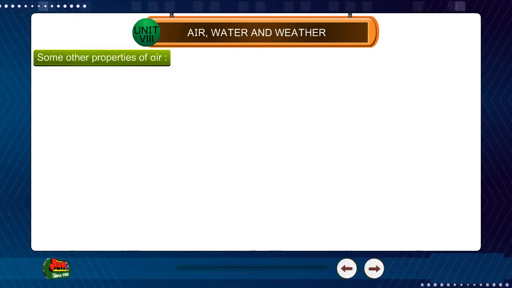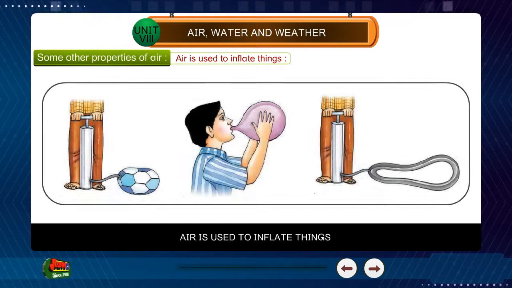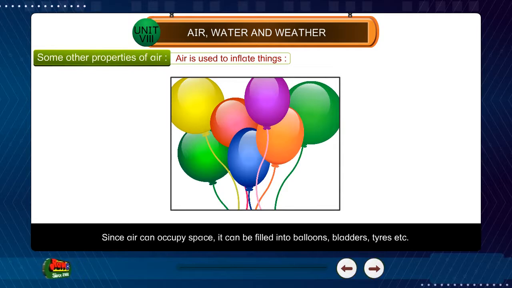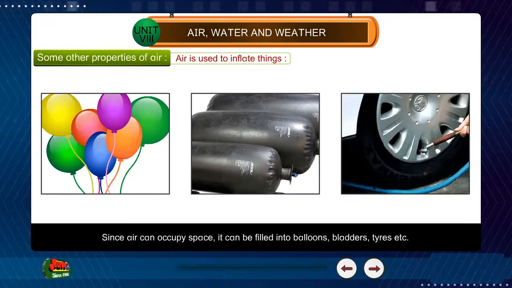Some other properties of air. Air is used to inflate things. Air occupies space. Since air can occupy space, it can be filled into balloons, bladders, tires, etc.